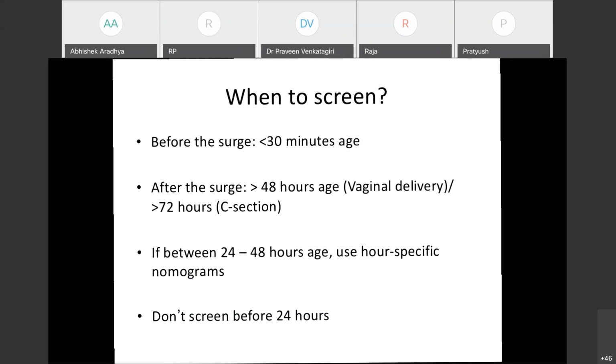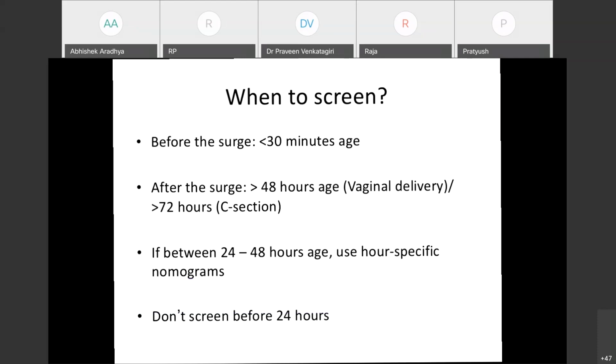So in postnatal TSH based, in some babies, as we have discussed, the surge is 48 to 72 hours, but it is not true for all the babies. In some babies, the surge can last up to 96 hours. So that is the main reason behind the increased recall rate in the TSH based approaches.